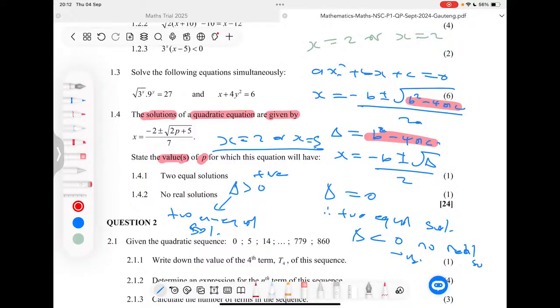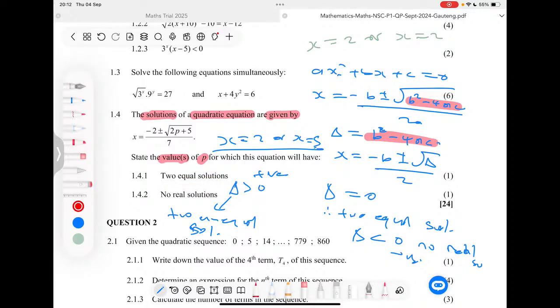So in our problem, we are going to use the first one, 4.1.1. We are going to use this part here where we're saying the discriminant should be equal to 0, because when the discriminant is equal to 0, we get two equal solutions, two equal roots.